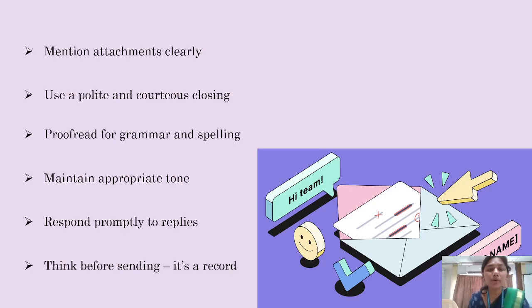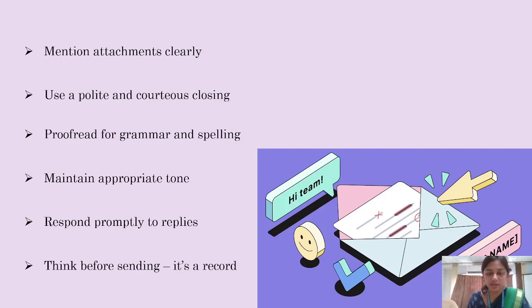And then proofread for grammar and spelling. This is another important factor to be considered. We tend to commit mistakes, but before pressing the send button, you should always look for any spelling errors or punctuation errors, and then maintain an appropriate tone, and then respond promptly to replies. Suppose you receive an email and you reply to that email after a month, do you think it would be meaningful or appropriate? No, it would create a bad image. So you should try to reply to an email at least within 24 hours.